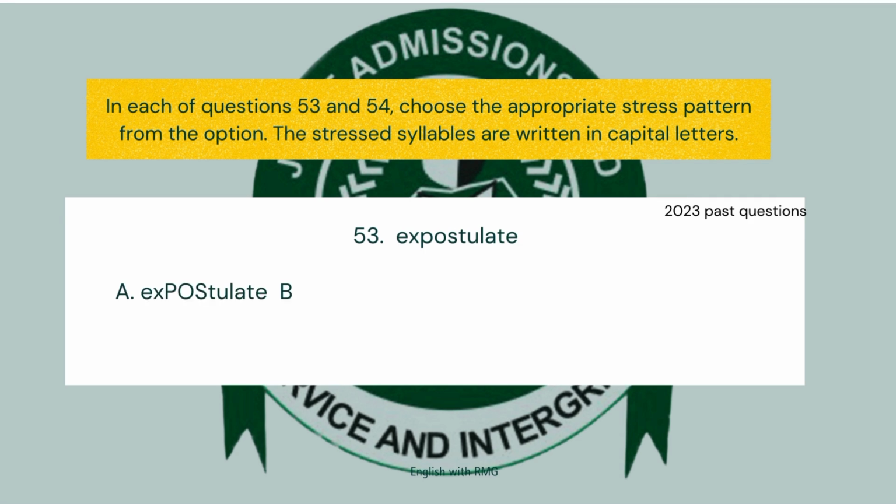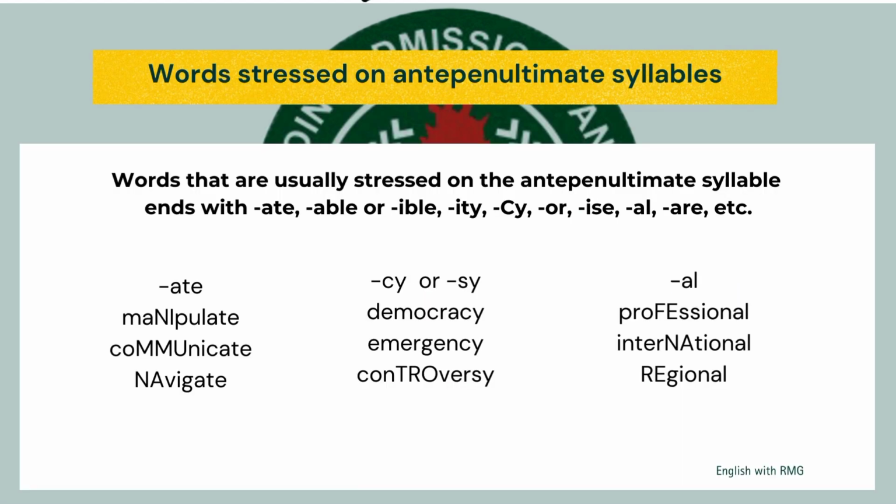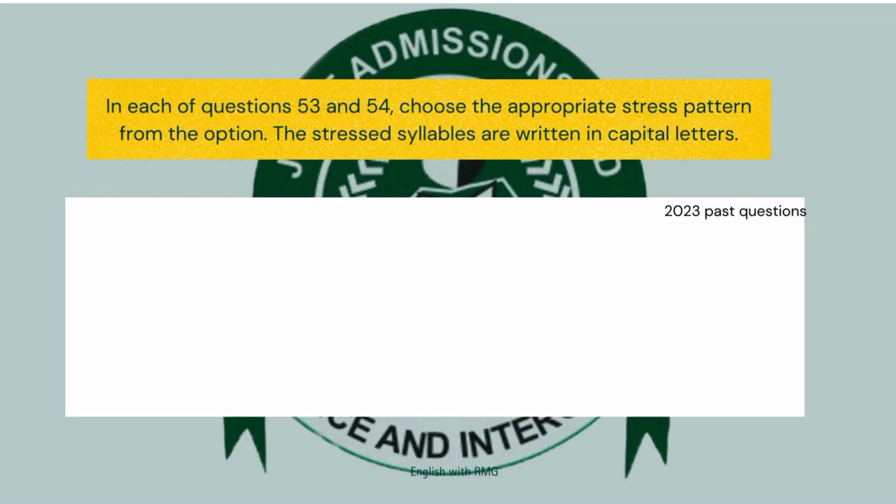So now we have moved on to the 2023 past question because I'm actually looking out for different words with different features. So here we have expostulate. Words that end with ate. How do we stress them? So words that end with ate, cy or sy, al, able, etc. As you can see on the screen, they are all stressed on the antepenultimate syllable, or the third to last syllable. So we have manipulate, communicate, navigate, democracy, emergency, controversy, professional, etc.